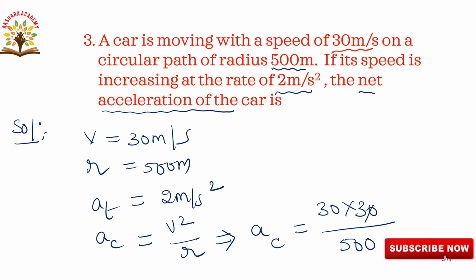So the zeros cancel. AC is equal to 9 by 5. 5 1s are 5, and 5 8s are 40. AC we are getting 1.8 meters per second square.